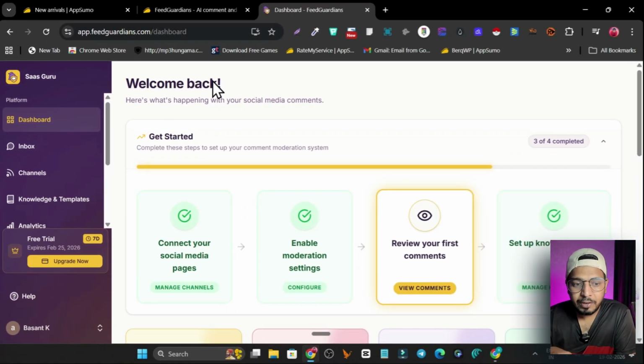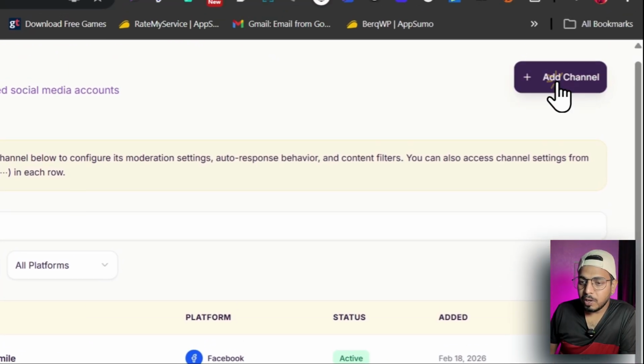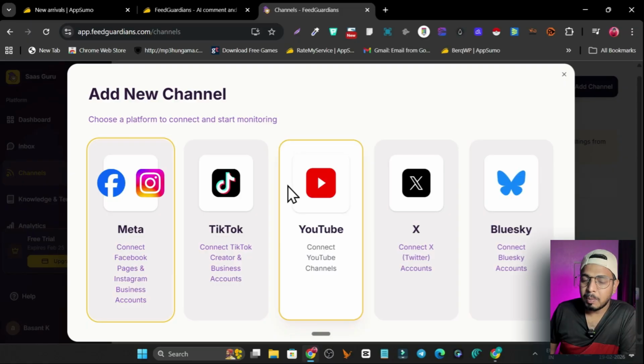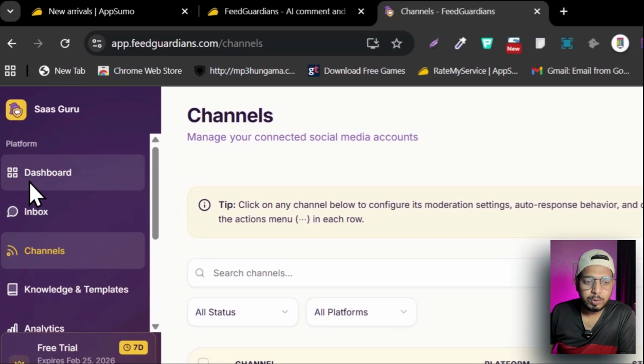The platform is definitely worth it, and it can save you a lot of hours per week. The thing I like the most here is the channel connectivity options. We have all the popular platforms available. Most of the time people are on Meta, TikTok, YouTube, or X. There are still a few platforms I want, like Reddit, because this is one of my favorites, and Quora, because there I can find a really helpful audience. People are asking questions about my services, and I think that would be pretty easy here. So I hope in the future we can also see those platforms.